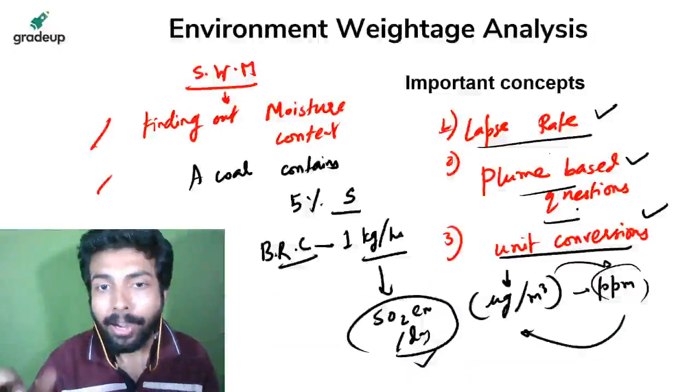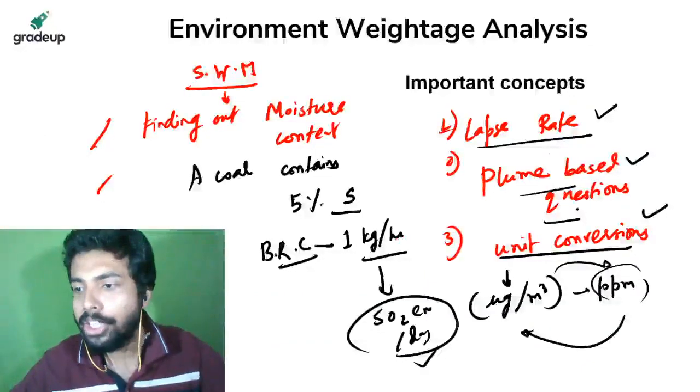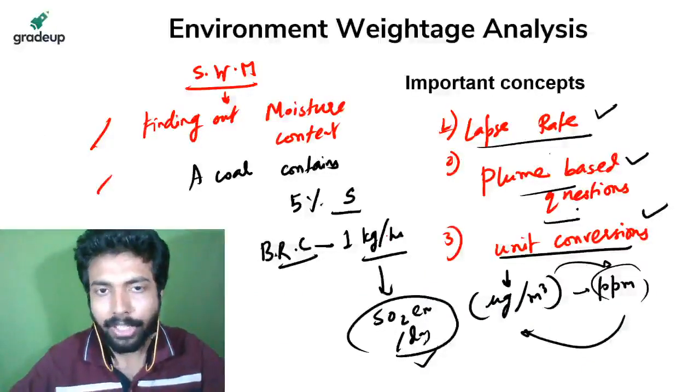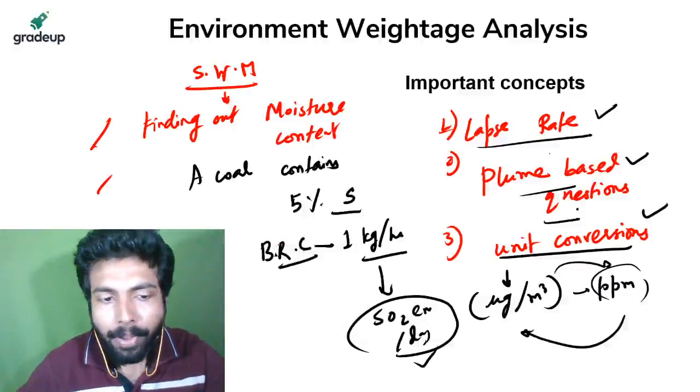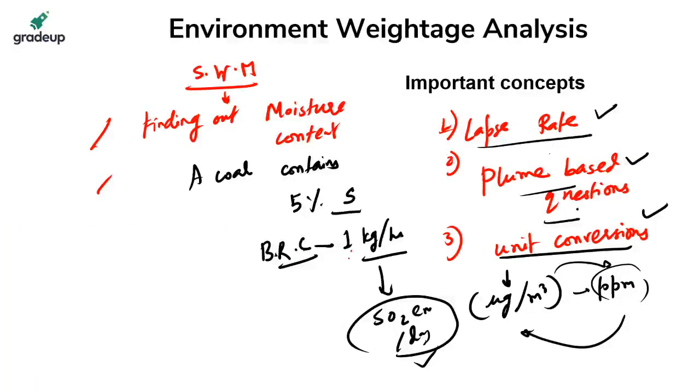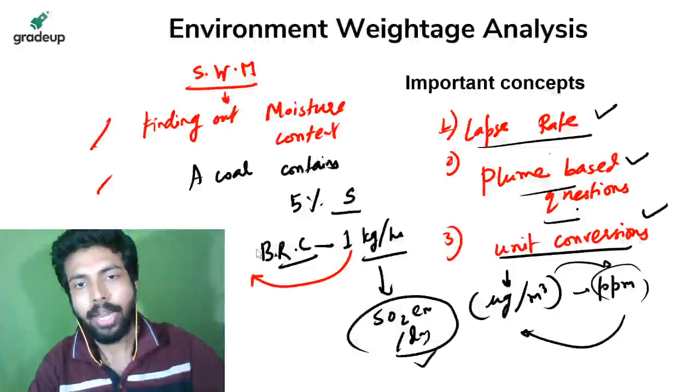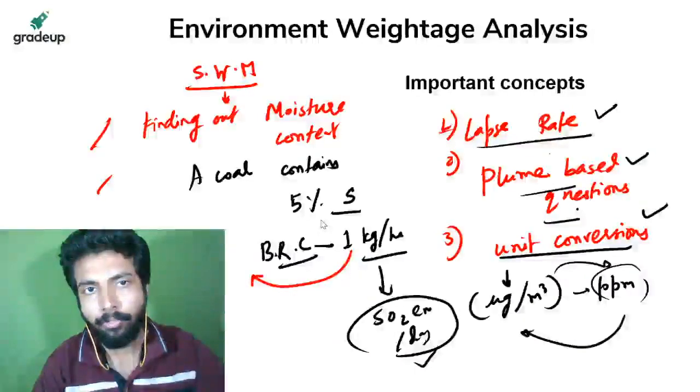Suppose going back to this question, suppose they are saying 1 kg per hour. तो 1 kg per hour अगर ये चीज है, that means in 1 kg, just let me add one more slide. It will be easier for me to explain these problems. Then after that, I will again come back to that slide.